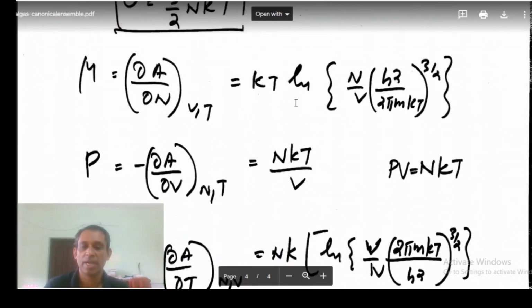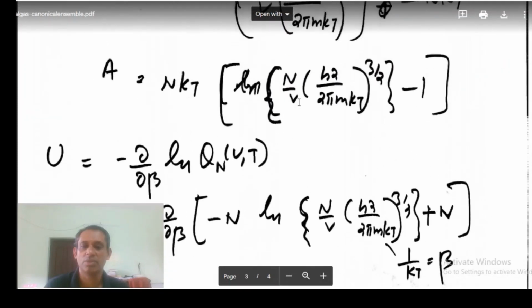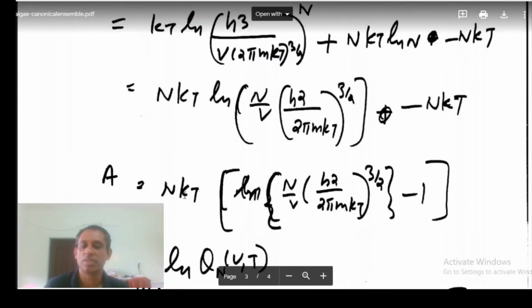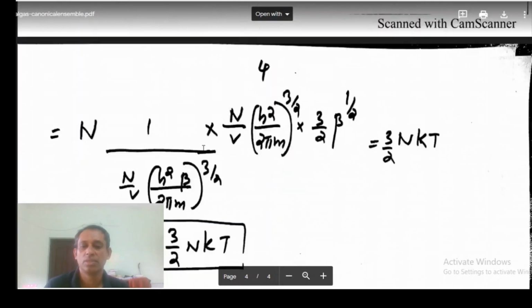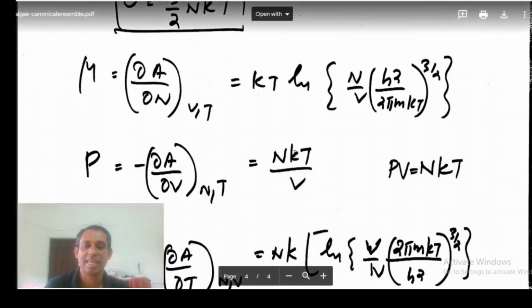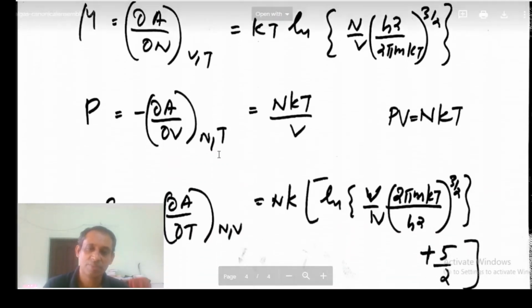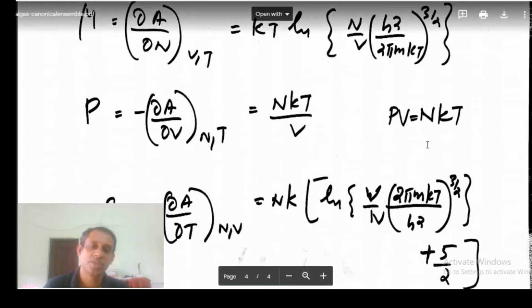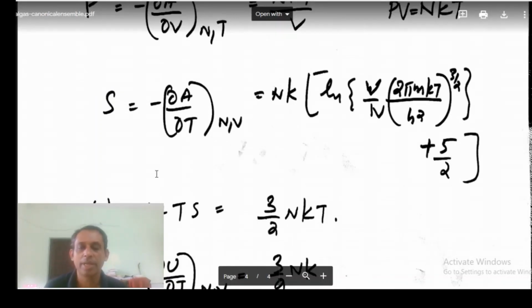Then for determining the pressure, what I am trying to do is differentiate this partially with respect to volume, keeping n and T constant. So I will be getting this result nkT by v. From this I can write the equation of state PV equal to nkT. Then we are determining the entropy.